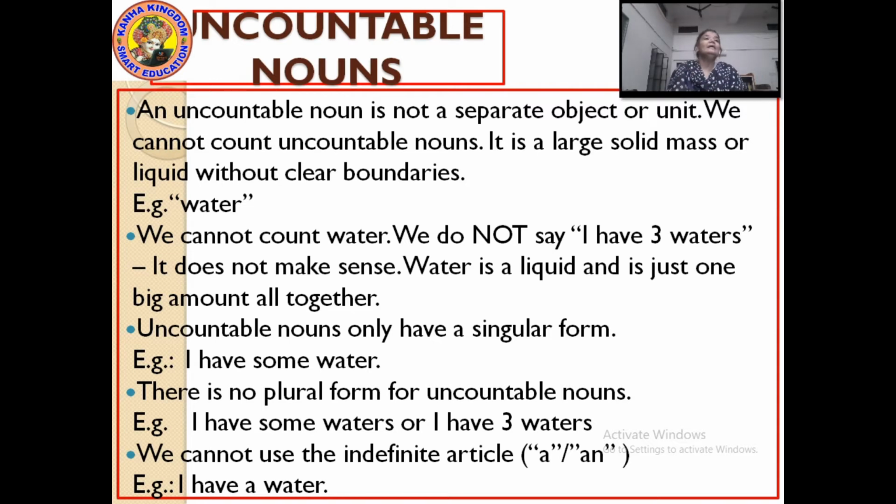It is a large solid mass or liquid without clear boundaries. Uncountable nouns means they don't have any perfect number. It is a large solid mass without any clear boundary. It does not have any boundary. It is boundless.